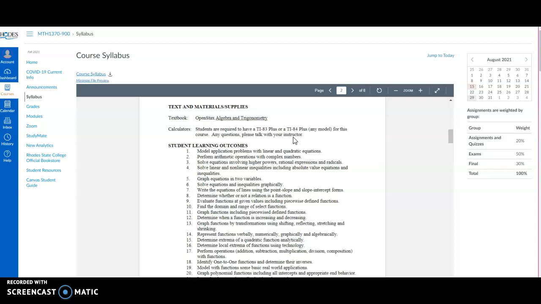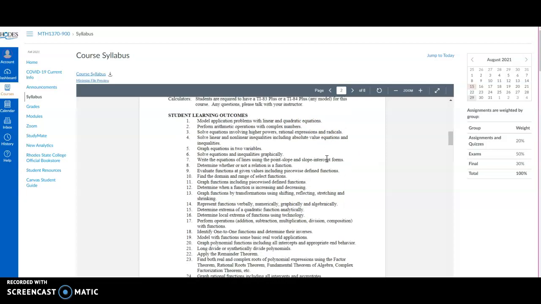Okay, if you have other things like a TI-89, a TI-Nspire, or a Casio, just different calculators, you may be able to do some of the things that we're doing in the course, and you may not. It just depends on the calculator. I have been trained on how to use the 83 and 84. That's the most widely used calculator. I'm going to be of limited help on the other calculators, because the technology may be very different. I'll do what I can, but I'm going to be of limited help. So you need to have a TI-83 or TI-84.